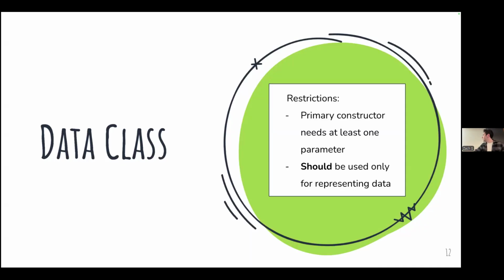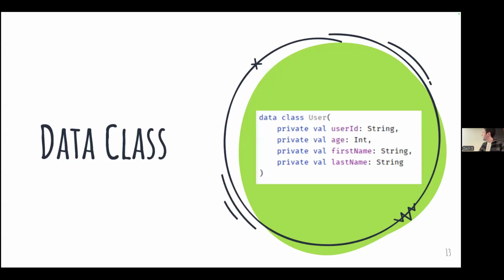As I said, it should only be used for representing data, right? Another restriction of data classes is that the primary constructor needs at least one parameter. All that means is that you can't have an empty data class. I couldn't have a user that has no properties. So you have to have at least one property. And here's the example.